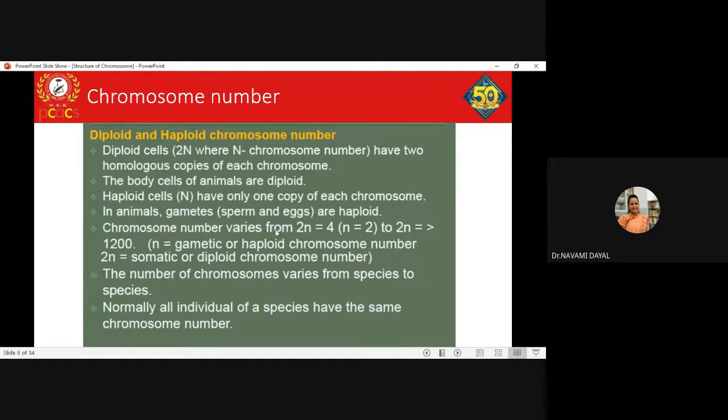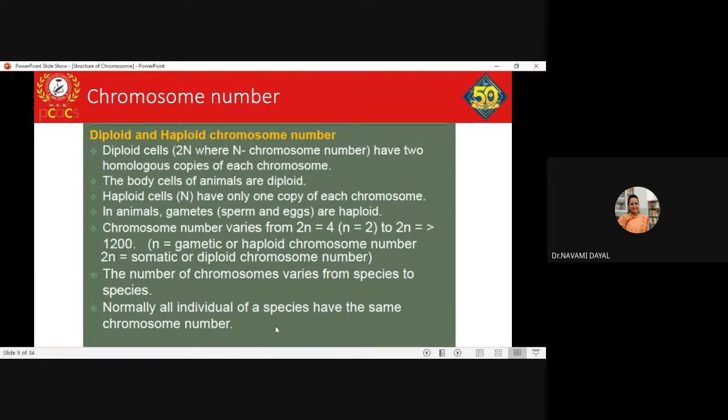The chromosome number can vary from 2n equal to 4, where n is equal to 2, to 2n equal to more than 1200, depending upon the species, because different species may have different numbers of chromosomes. The number of chromosomes varies from species to species. Normally all individuals of a species will have the same chromosome number. If there is any variation, that accounts for chromosomal abnormality.